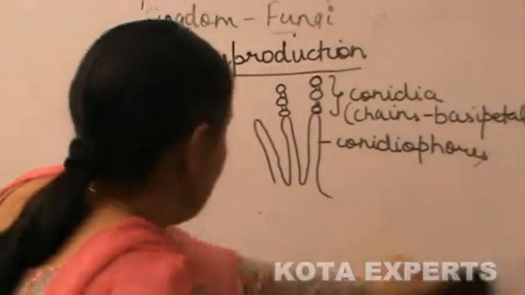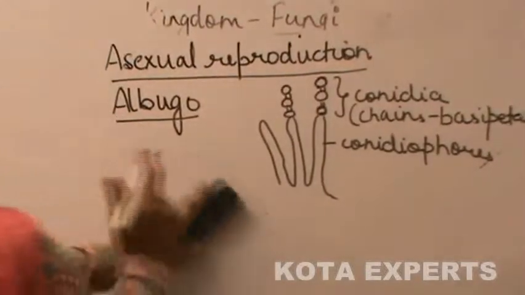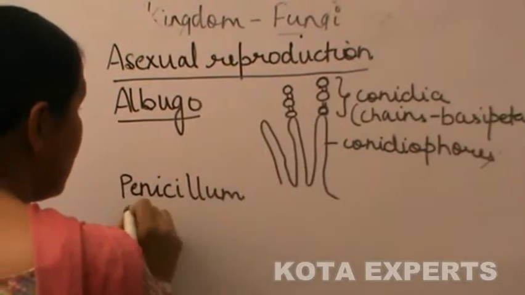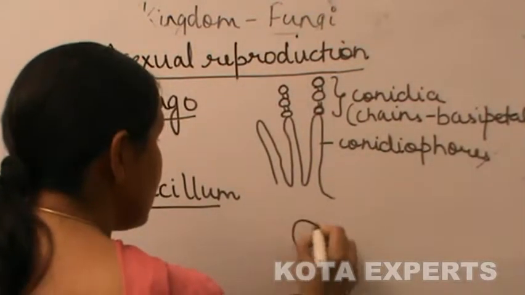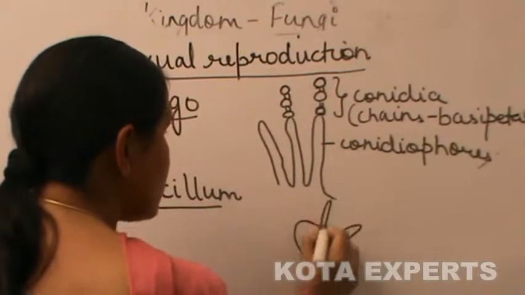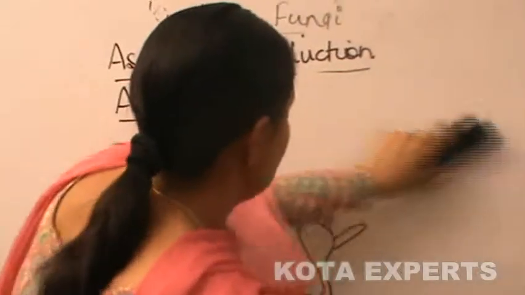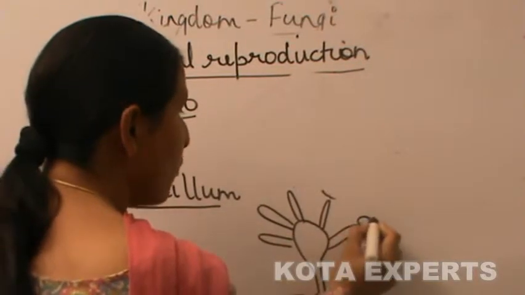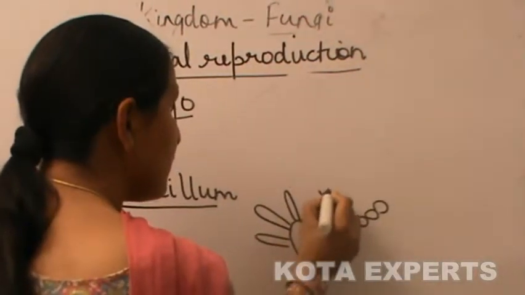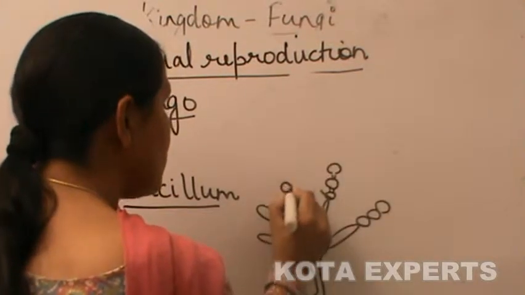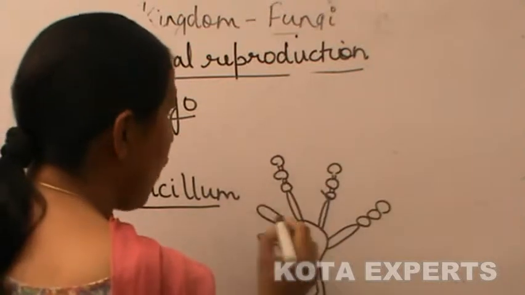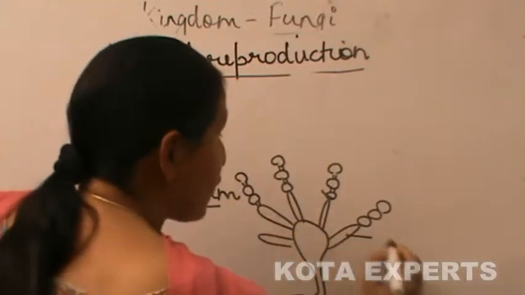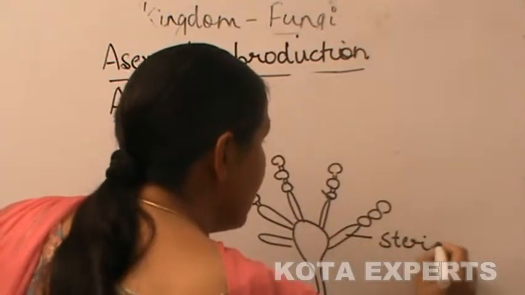Next example is of Penicillium. In Penicillium also conidia are formed, and the branches from which conidia are formed are called sterigmata.